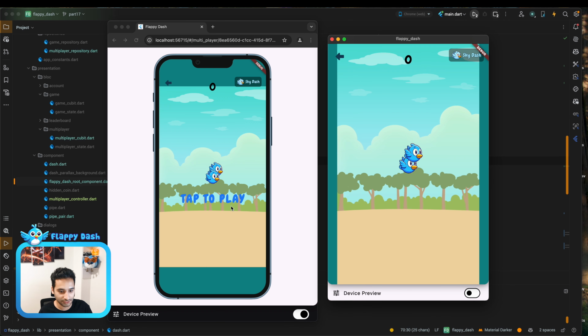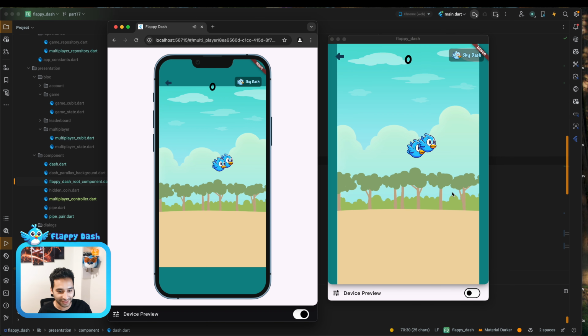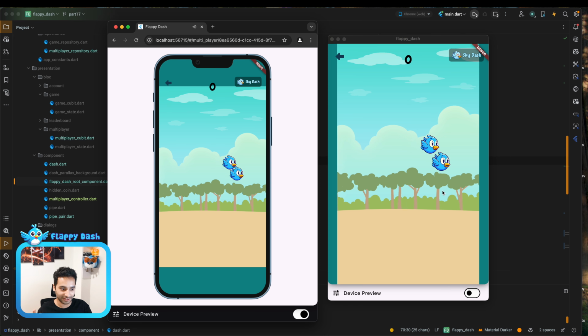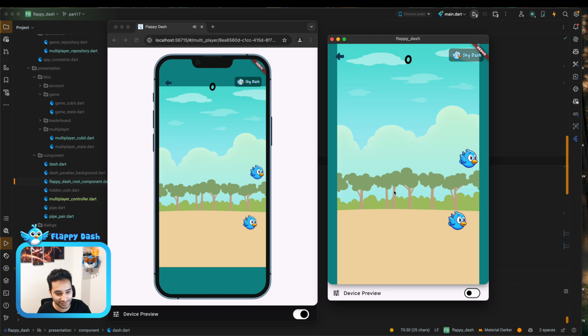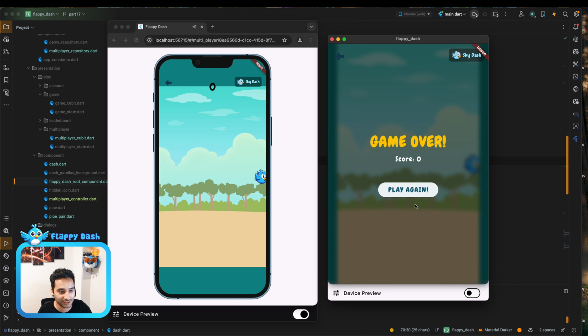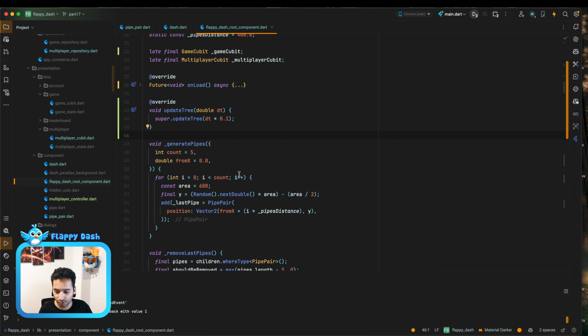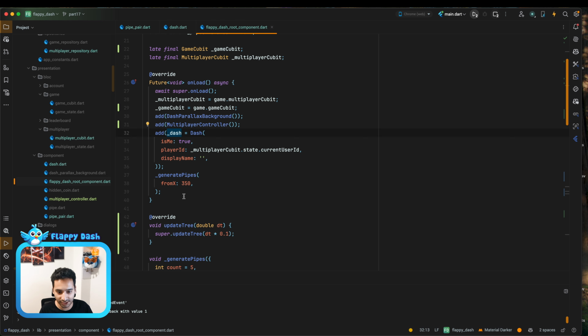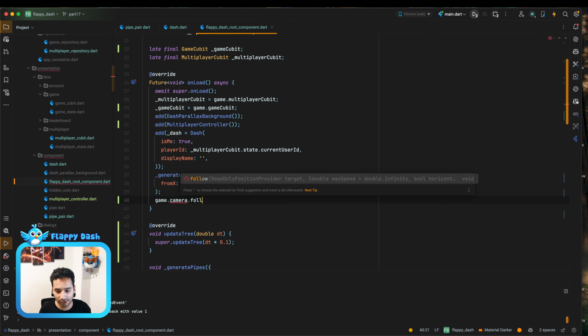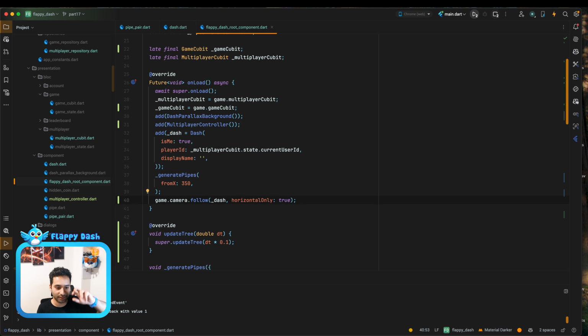Okay, so let's get started. Yeah, now the dashes are moving, but we need to set a logic to move the camera based on the dash position.x. So that's why they are going outside of the screen. And to do that, we can open the root component, and in the unload method, we have the dash, we have the game. So we can say game.camera.follow the dash, and we can set horizontal only to true. So we don't want to move the camera up and down, but we want to move it left and right. So let's run it again.